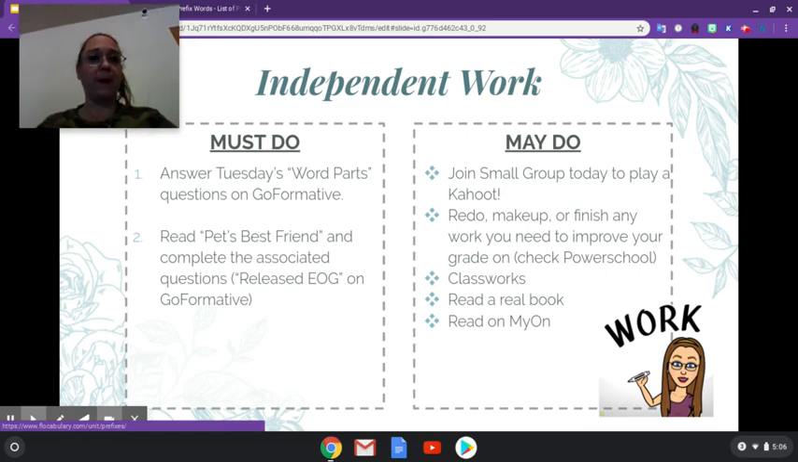Make sure you're making up any missed work that you may have. Remember, my grades will be updated, however, it might not be until June 3rd. Please give me time to update everything. Here's your small groups.